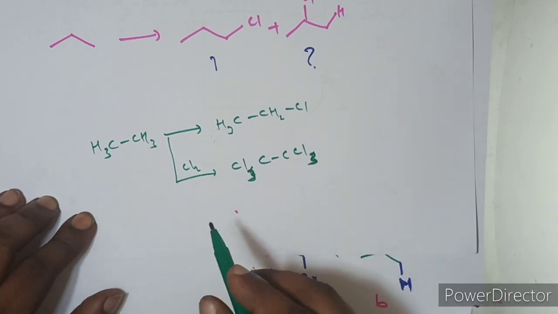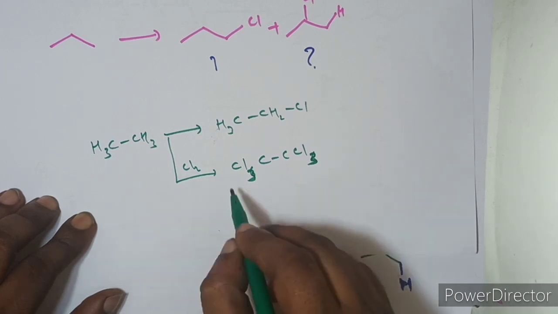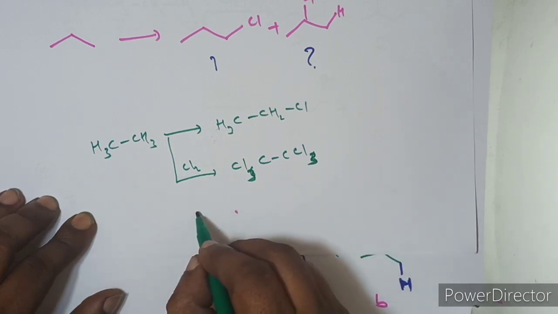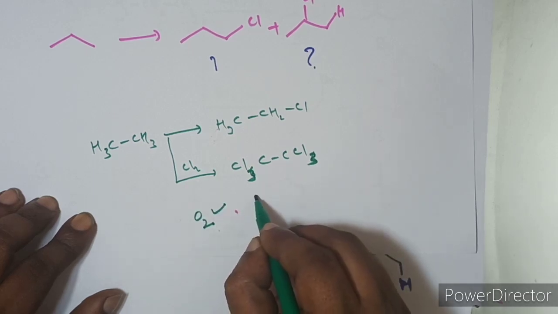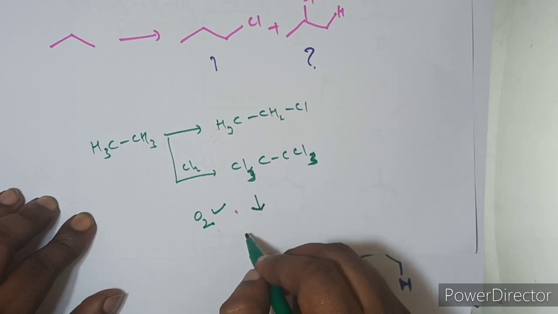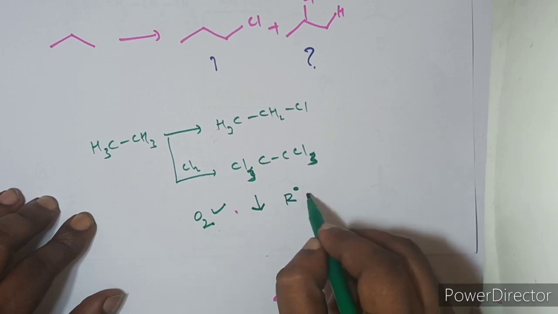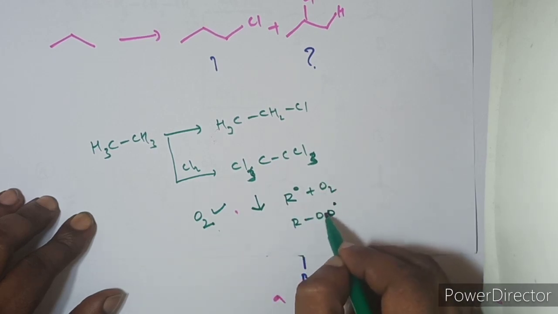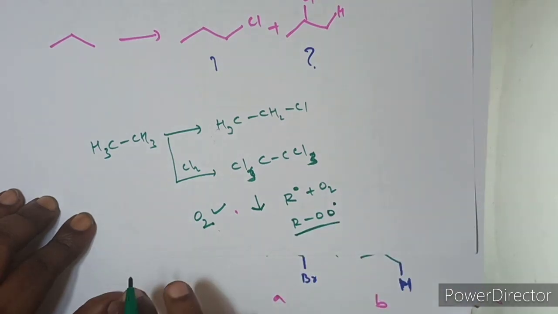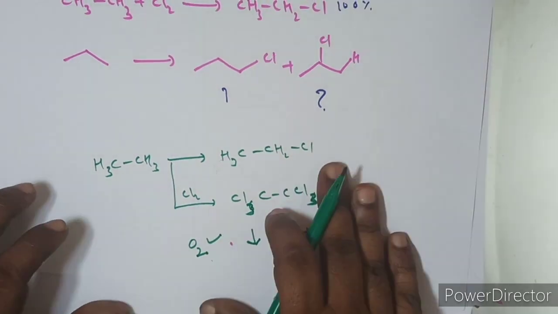One more important thing: during the halogenation of these reactions, if a trace amount of oxygen is present, reactivity decreases. Why? Because oxygen can combine with the alkyl radical to form a peroxy radical. So reactivity decreases. Remember these important things for the chlorination of alkanes. Hope you understand, guys. I hope you enjoyed it a lot.